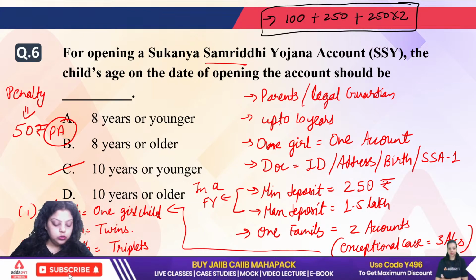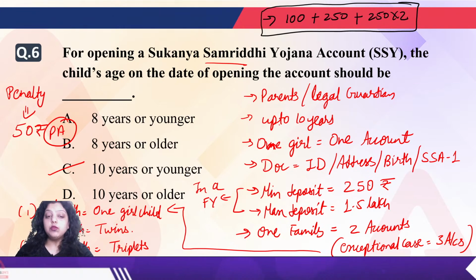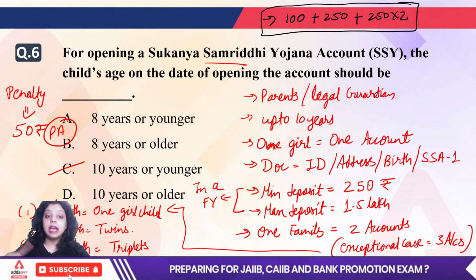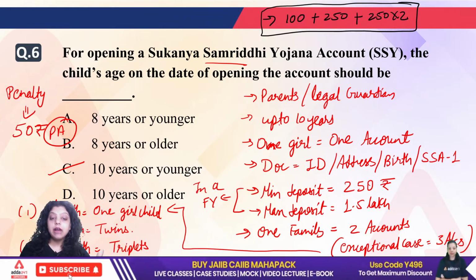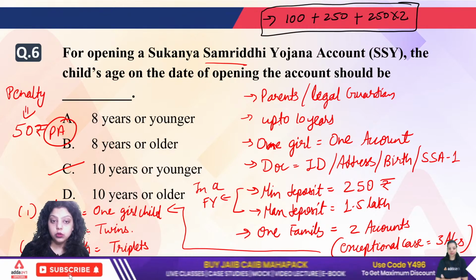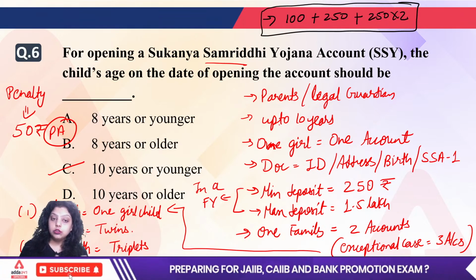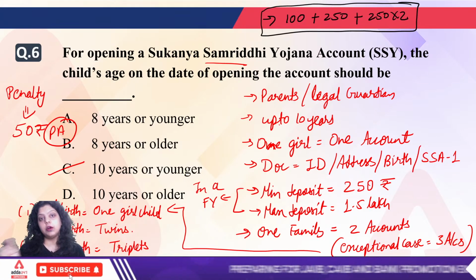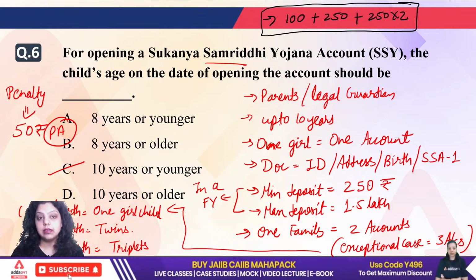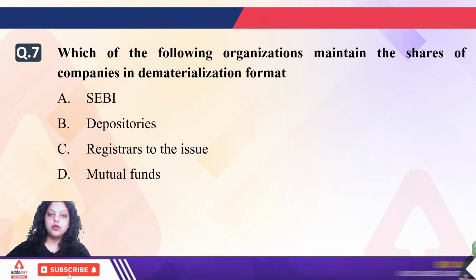Okay, so you have to pay the penalty of 50 rupees per annum, for each year in which you have not paid the minimum deposit, plus you have to pay the arrear amount also, for however many years you did not make the contribution. So the arrear amount will also be given at the time of restarting the scheme. Okay, now let's move forward to the next question.